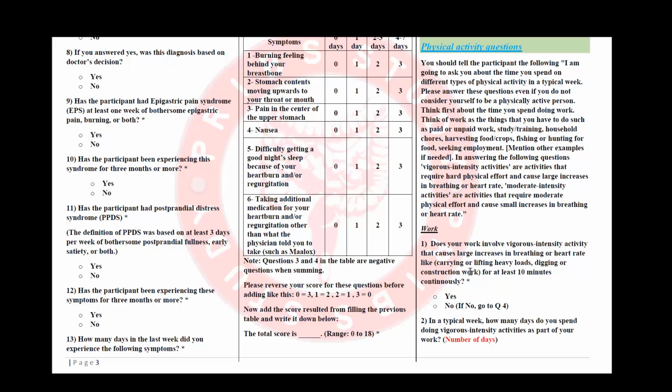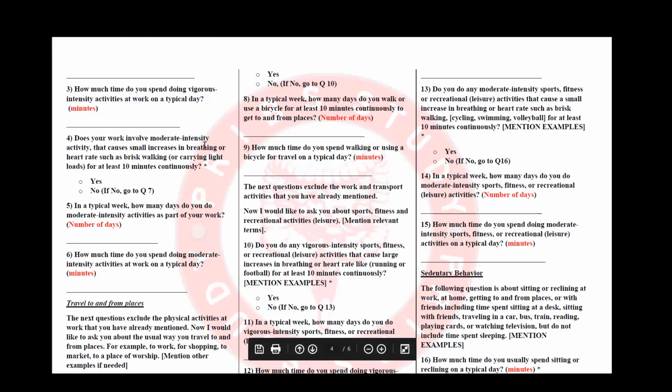Now in this section we have an algorithm. If the patient answers yes, we continue to questions 2 and 3. If the patient answers no, we jump to question 4. So you see, question 1 is an obligatory question, but number 2 is not obligatory, it's optional, and number 3 is optional. Why? Because if the patient answered no to question number 1, we will delete questions number 2 and 3. But if they answered yes, we will ask them questions number 2 and 3.